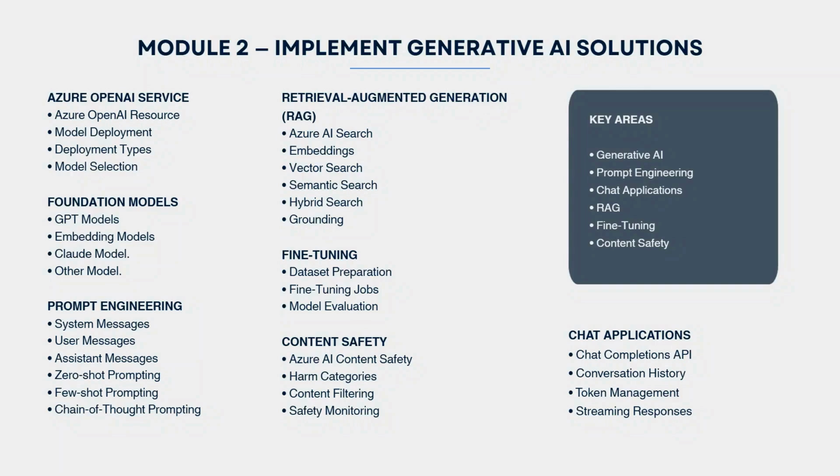After RAG, we will understand the concept of fine tuning. Here we will look at data preparation, fine tuning jobs, and model evaluation. Then we have content safety. This includes harm categories, content filtering, and safety monitoring.